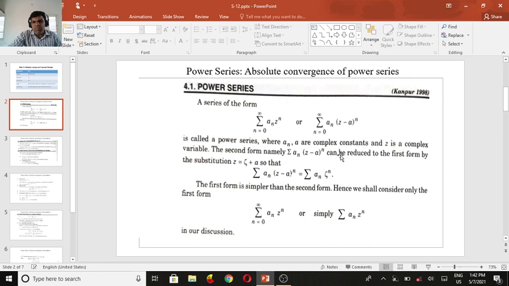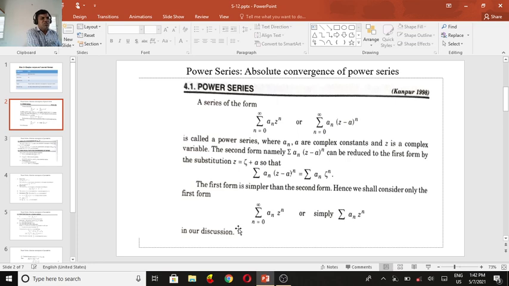The second form, namely summation a_n (z minus a) whole power n, can be reduced to the first form by the substitution z equal to epsilon plus a, so that summation a_n (z minus a)^n is equal to summation a_n epsilon^n. The first form is similar to the second form. Hence, we shall consider only the first form, summation n from 0 to infinity of a_n z^n, or simply summation a_n z^n.